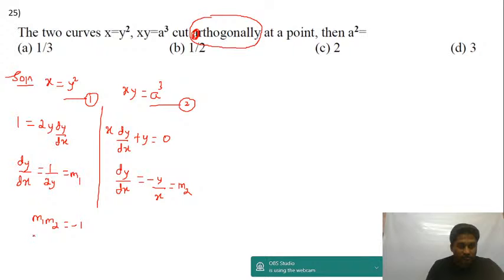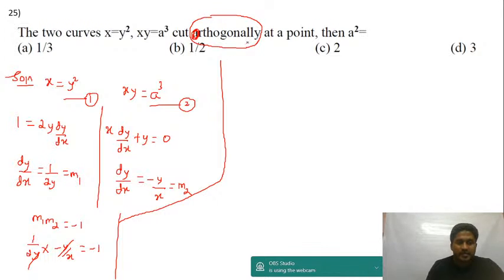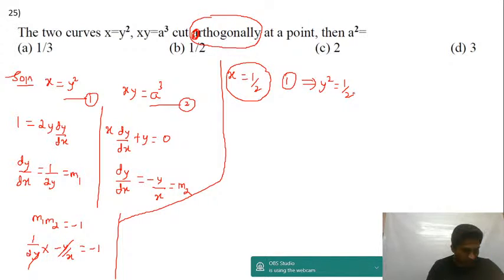Right, so m1 is equal to 1 by 2y, m2 is equal to minus y upon x, and the product is equal to minus 1. Y and y cancel, minus will cancel. You get x is equal to 1 upon 2. You substitute in equation 1, you get y square is equal to 1 by 2. So x is 1 by 2, y square itself is half.